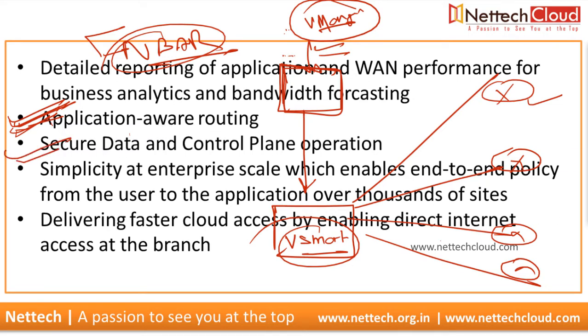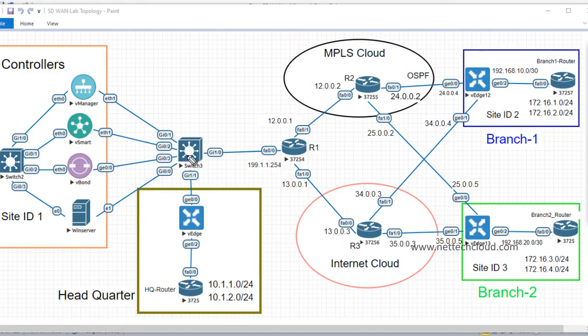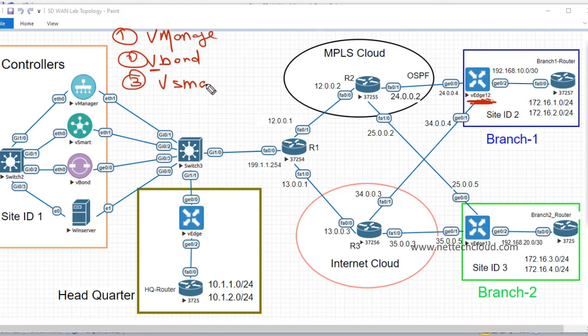Another good feature here is secure data and control plane operation. What does it mean? Let me explain this point. Basically in SD-WAN, there are four components. It's now time to introduce the SD-WAN components: vManage, vBond, where the V means Viptela, the third one is vSmart, and the fourth one, the WAN edge device.